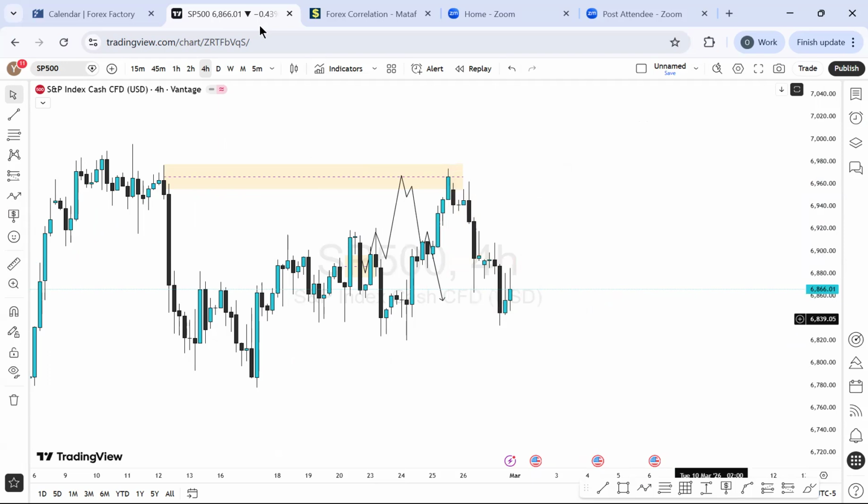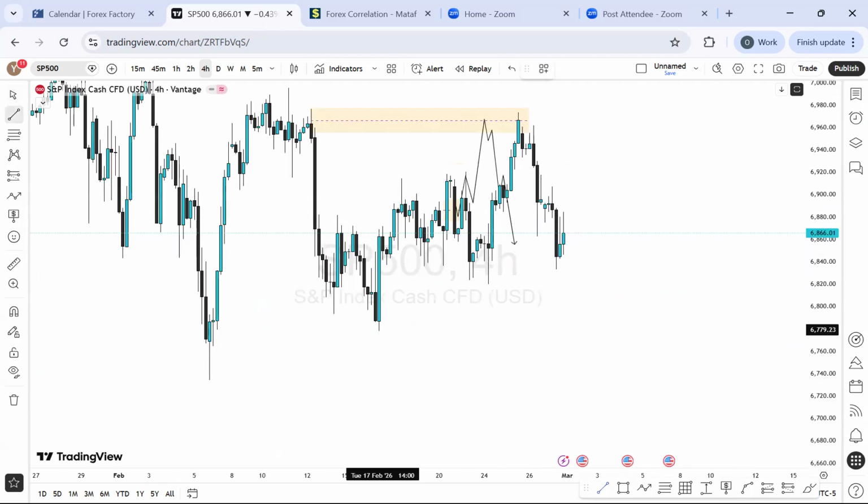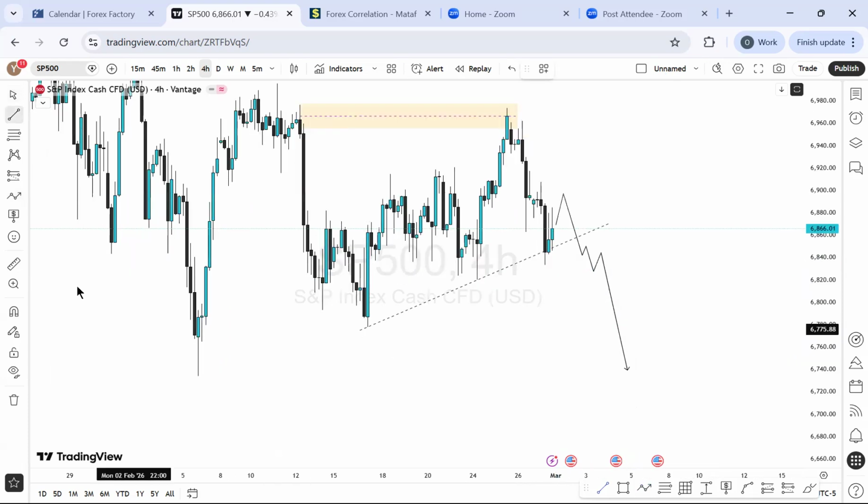So going forward for the week, what are we expecting? It's very simple. If you put your trend line just around this price level, you will see that the price has been messing around the trend line already. With this information, I will be looking for more buy momentum and more sell momentum on the S&P 500. Worst case scenario, see price moving back in here, break this level, take your next structure for your sell, and your target will be at this price low, which is also a very good one for the week, seeing the price moving this way.